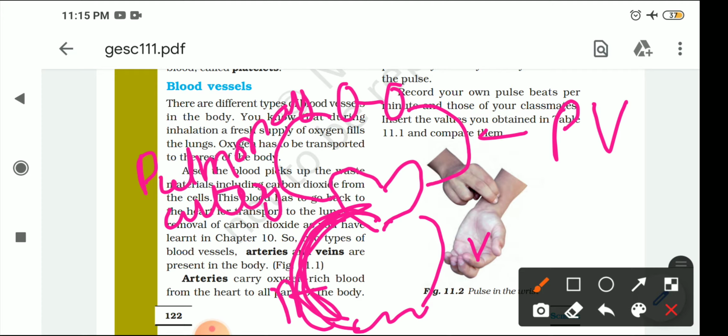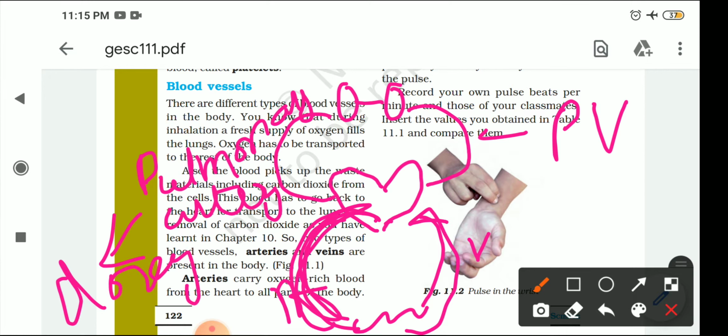So this carbon dioxide mixes with the blood, and through the vein this deoxygenated blood again comes to the heart. Now our heart, through the pulmonary artery, sends the deoxygenated blood to the lungs. Now, whatever our lungs are doing, as we know, we are breathing, and this oxygen goes to our lungs.